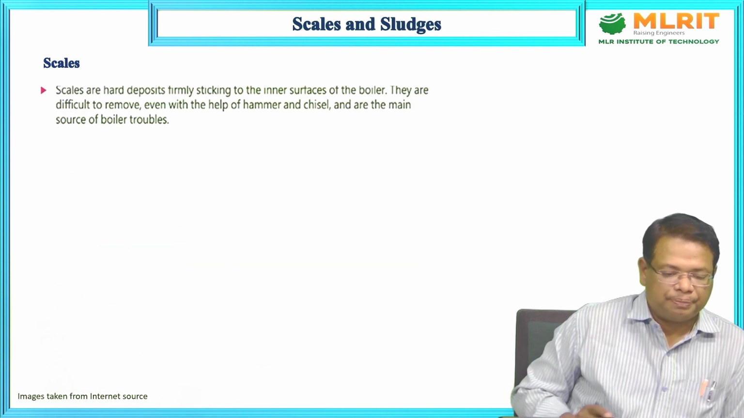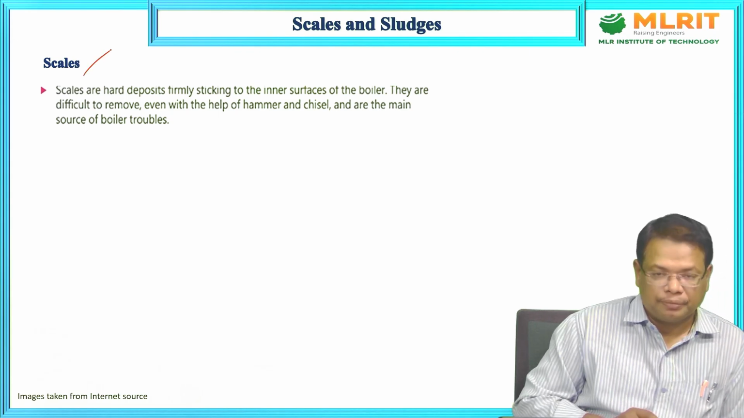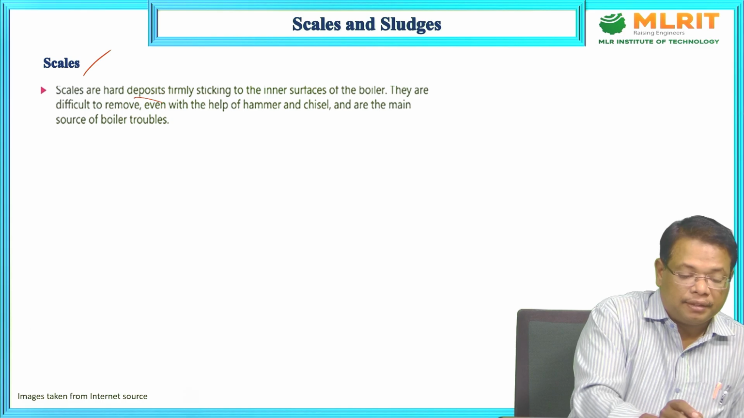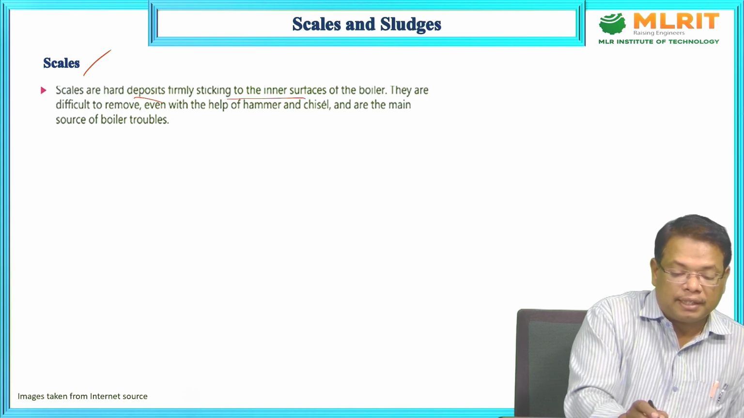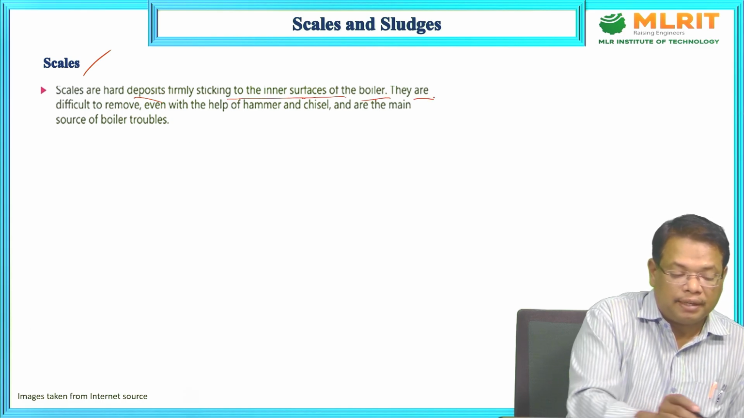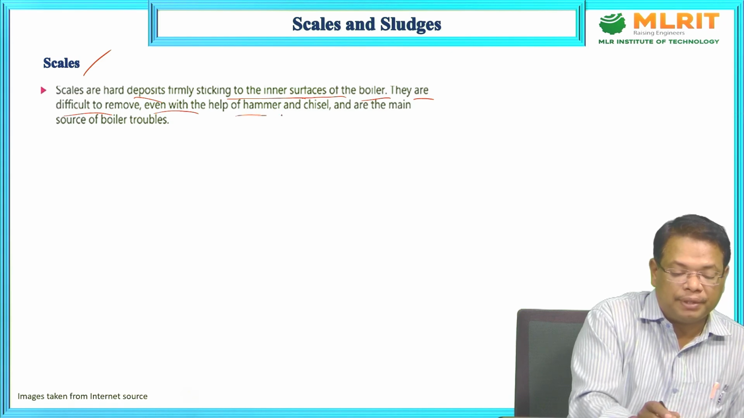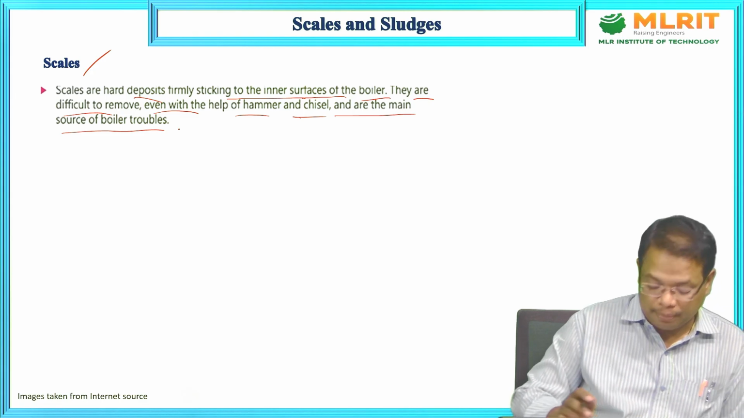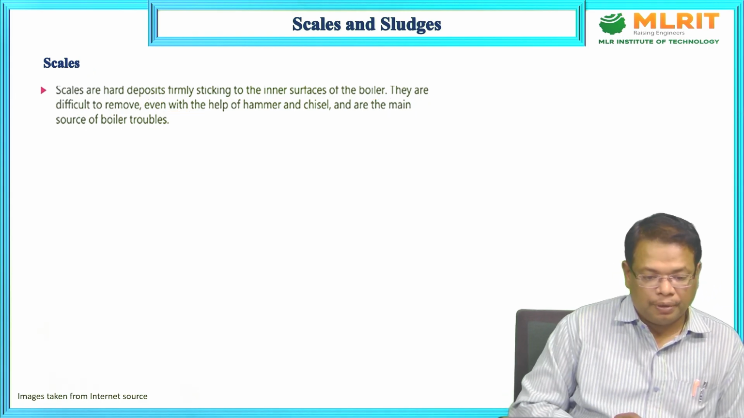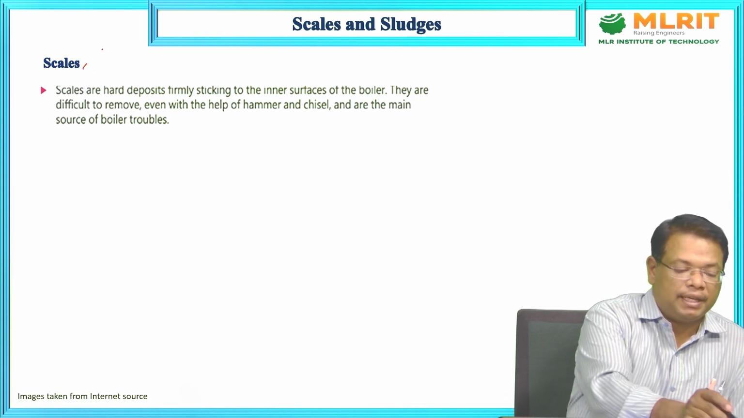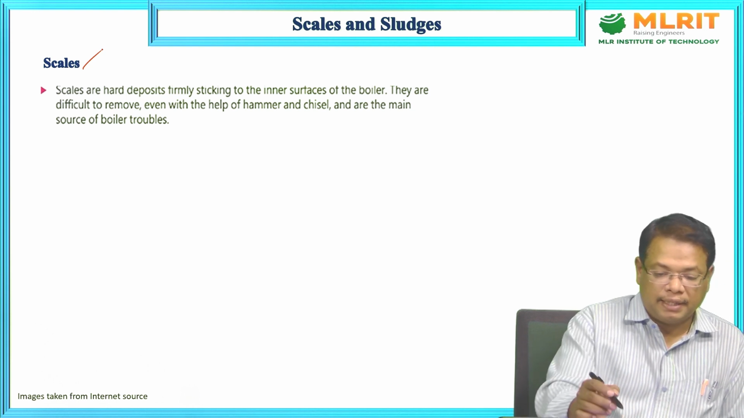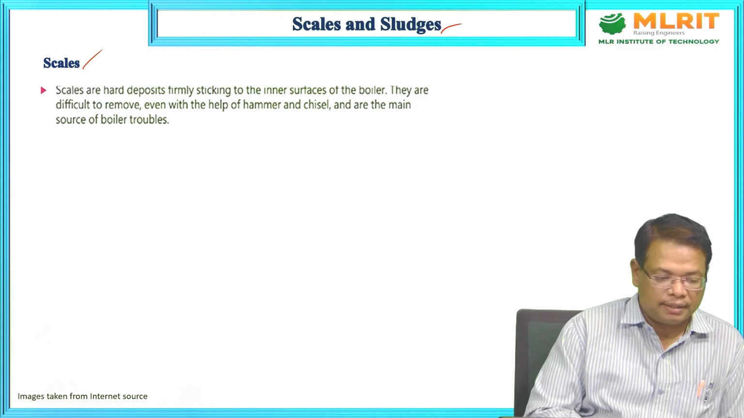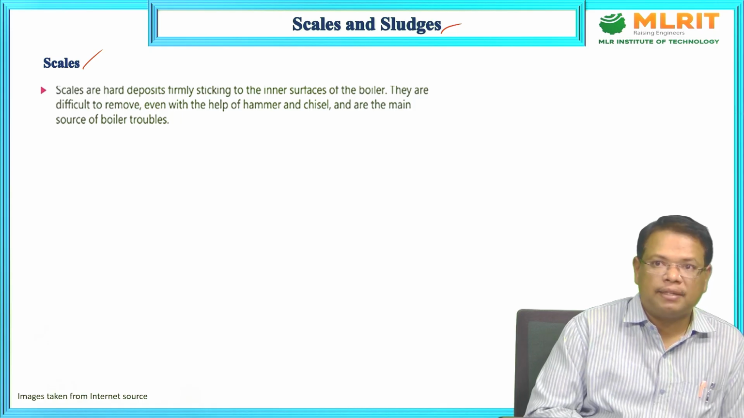What are those? Scales. Scales are hard deposits. They stick to the inner surface of the boiler. They are difficult to remove even with the help of a hammer and chisel and are the main source of boiler troubles. Boilers are always troubled by scales and sludges. We will discuss the scales and sludges. Initially, we are discussing the scales.